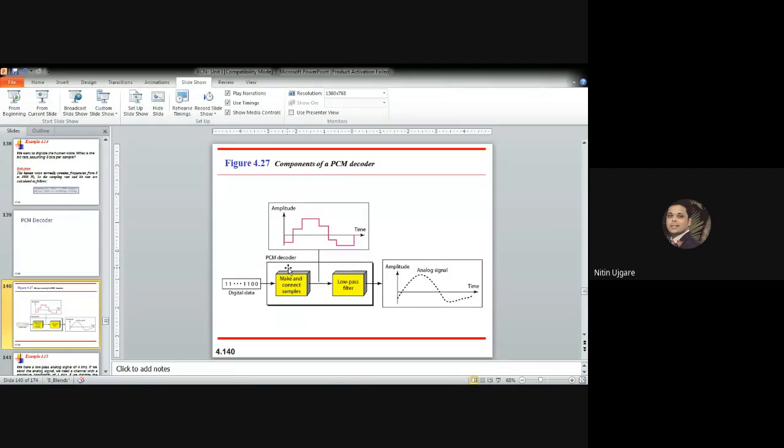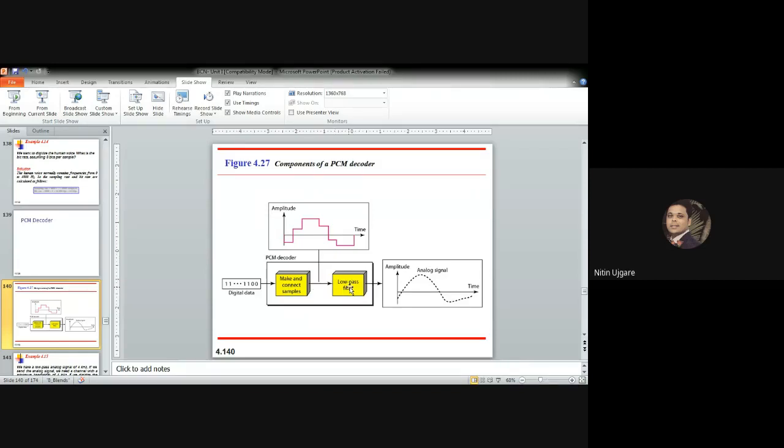And what does it use? It uses a circuit which holds the amplitude value of the pulse till the next pulse arrives, because the signal that we get won't arrive in one shot. Pulse by pulse, it reads the signal, converts it, and then passes it to the low pass filter.